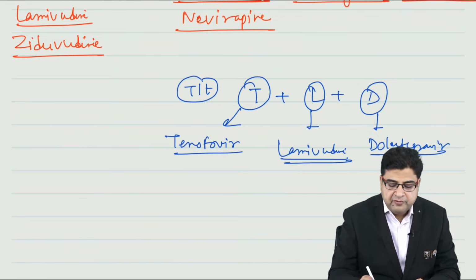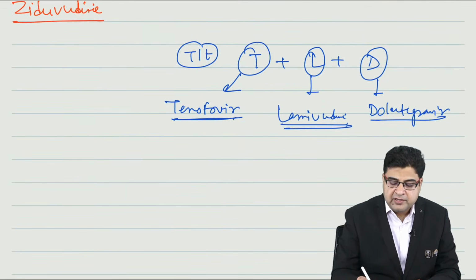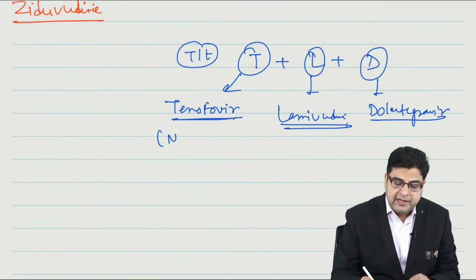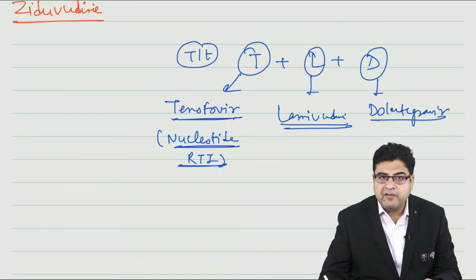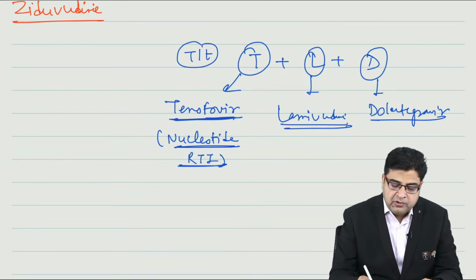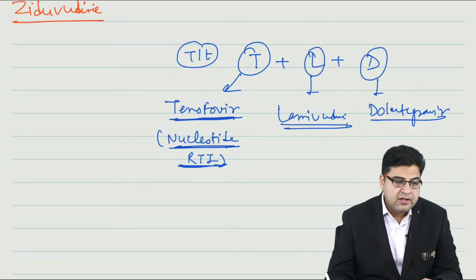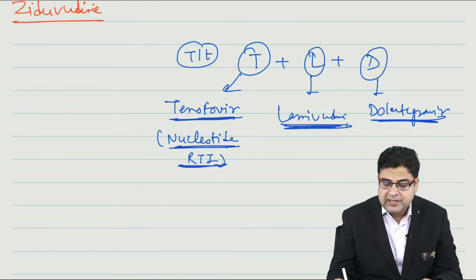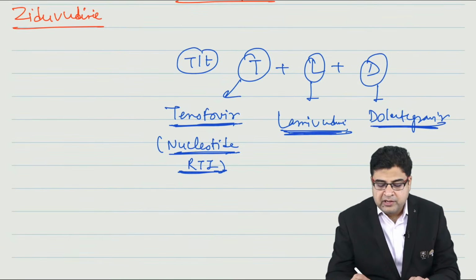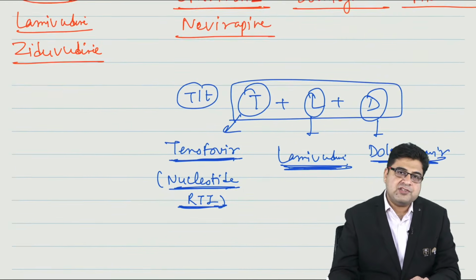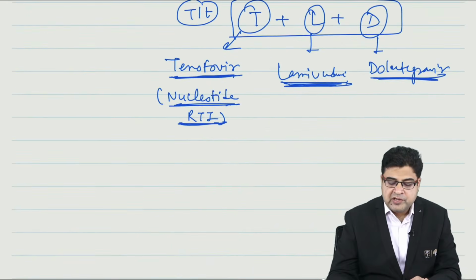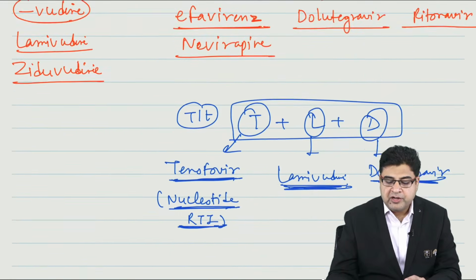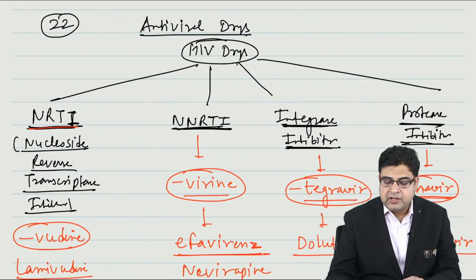We call it tenofovir. Tenofovir is a drug which is not exactly an NRTI. We call it a nucleotide reverse transcriptase inhibitor. It's a totally different class. L stands for lamivudine, D stands for dolutegravir. Now this combination we use in all patients of HIV. We use this triple regimen for the treatment, right? So this is for the HIV drugs.